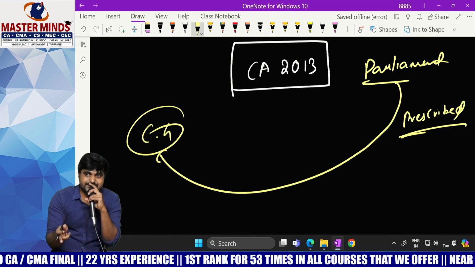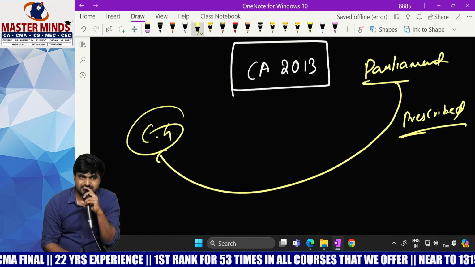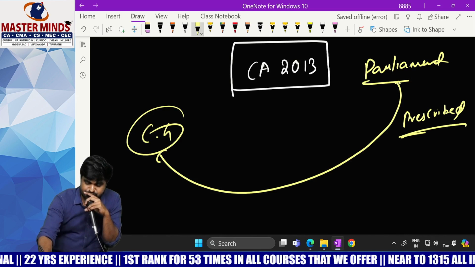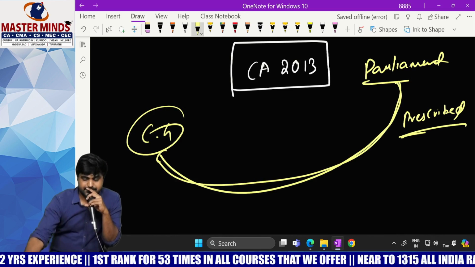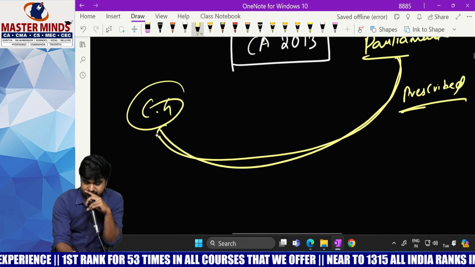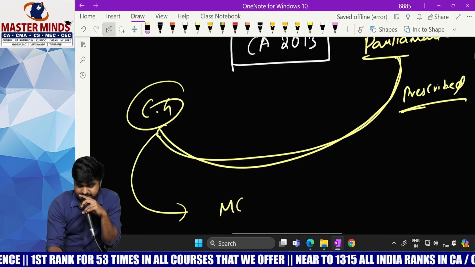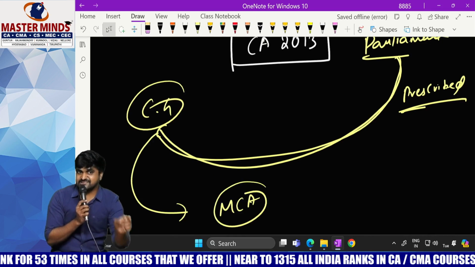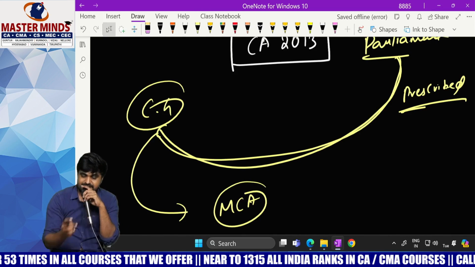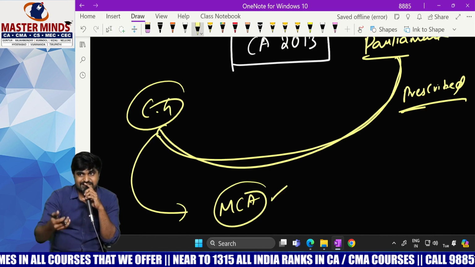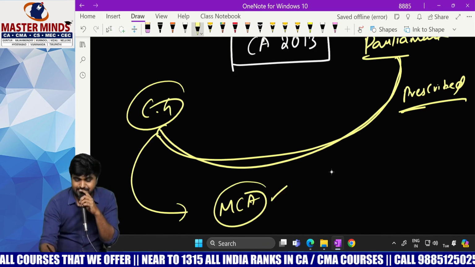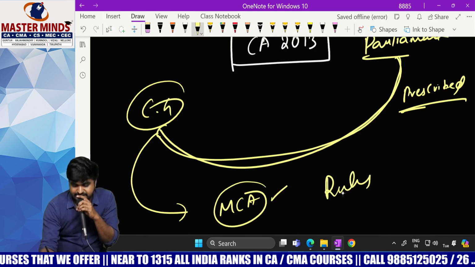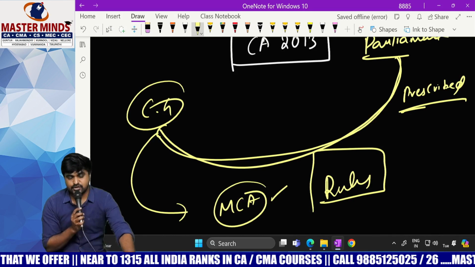Then who will prescribe the rules at that point? That authority was shifted to central government. And now central government shifted that authority to MCA, that is Ministry of Corporate Affairs. So who will define what is prescribed? MCA will give. And whatever MCA is giving will be called rules. They are called rules. Why are they not called regulations?